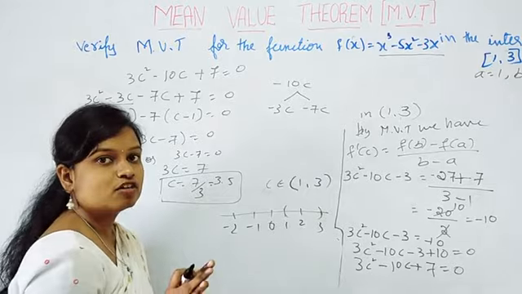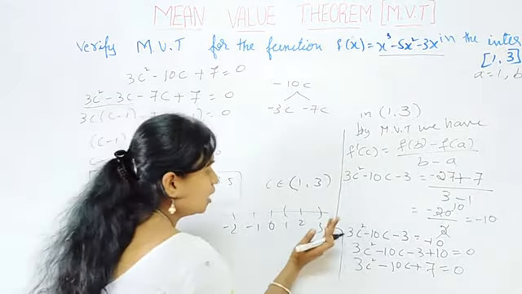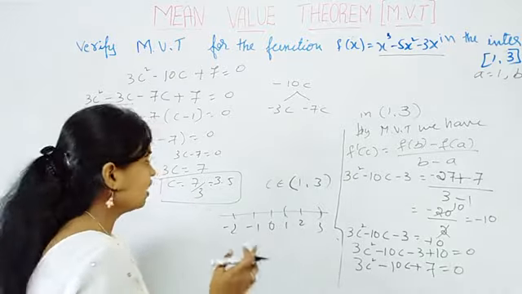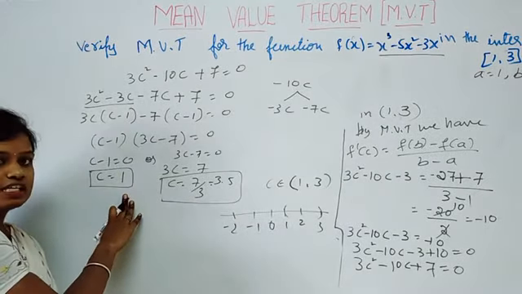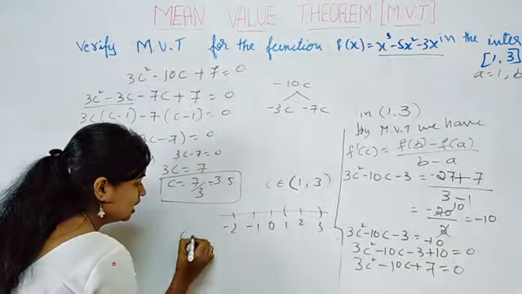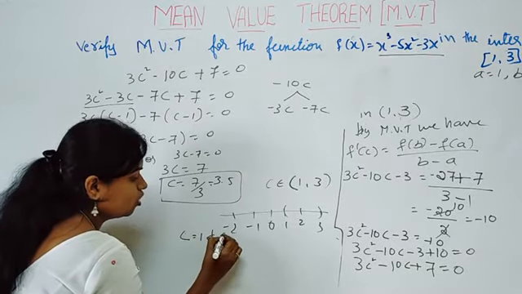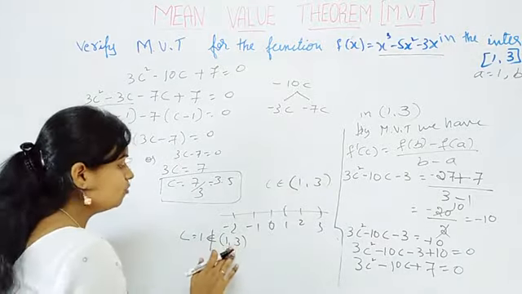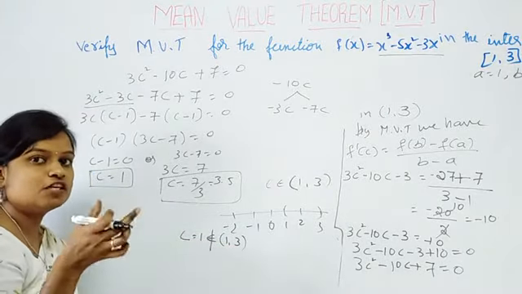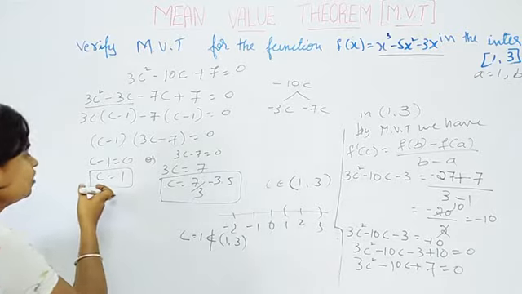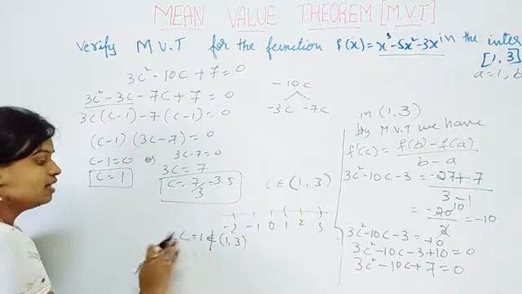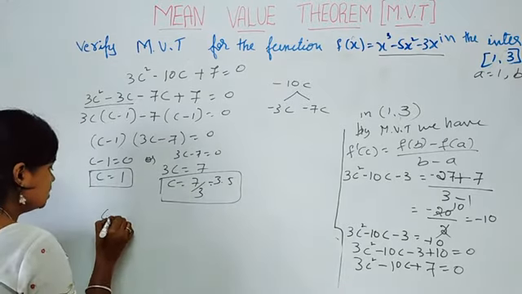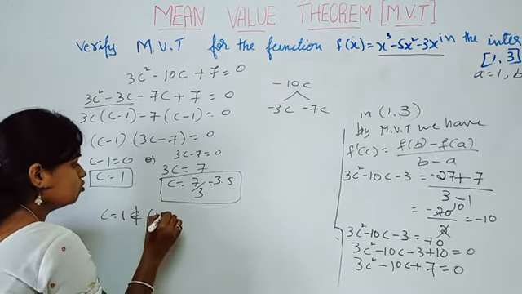1 is not included, it is 1.1, 1.2 up to 3 not included, 2.9, 2.99 up to there. But here we get c as 1. But c equal to 1 does not belong to 1, 3. It must be greater than 1. In an open interval the end points are not included. So c is equal to 1 does not belong to 1, 3.